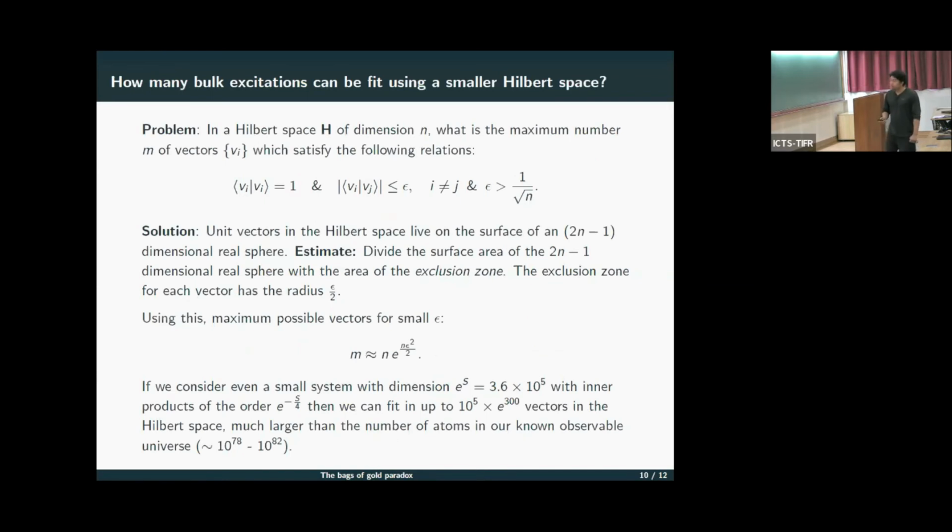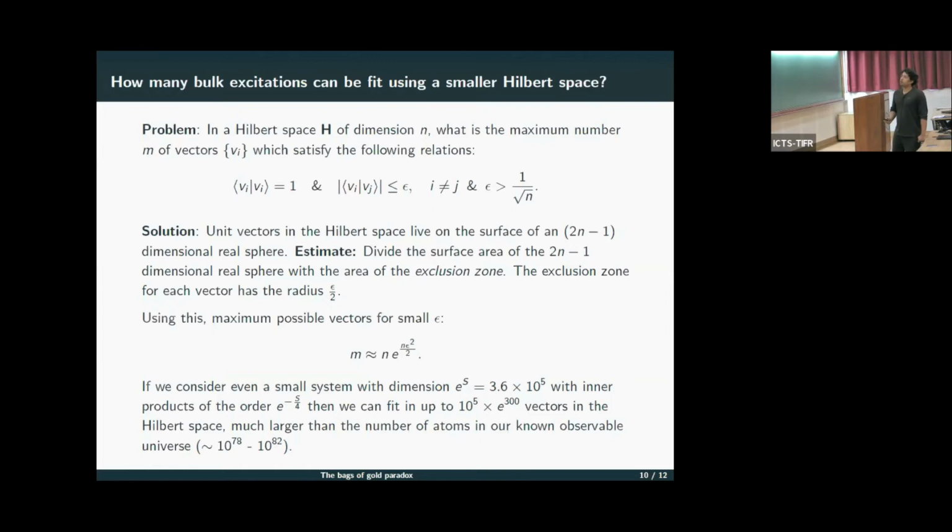So let us do a small rough counting. The question is, how many bulk excitations can we fit using a smaller Hilbert space? In a Hilbert space H of dimension n, what is the maximum number m of vectors v_i which satisfy the following relation? That is, they are normalized and they have a small inner product between them. The physical motivation which goes in here is that epsilon is greater than square root n.